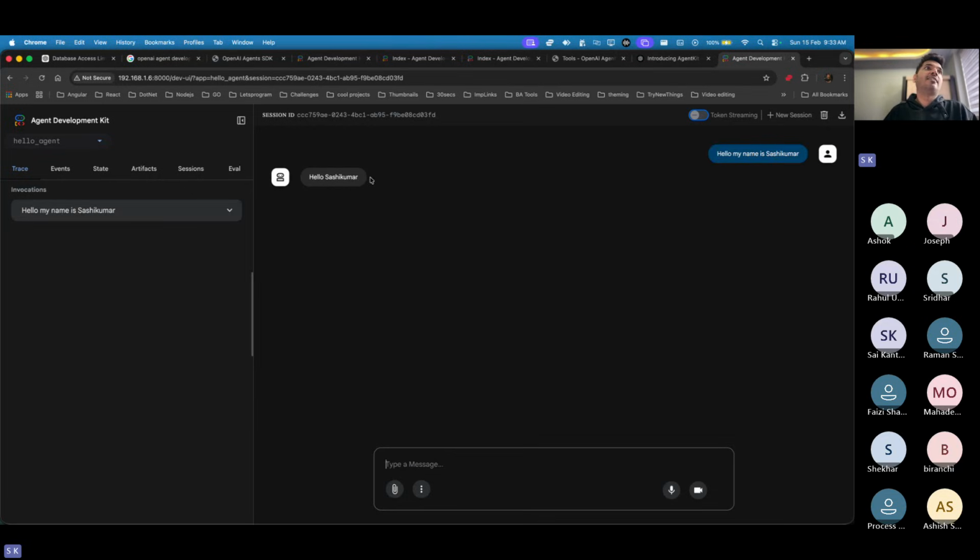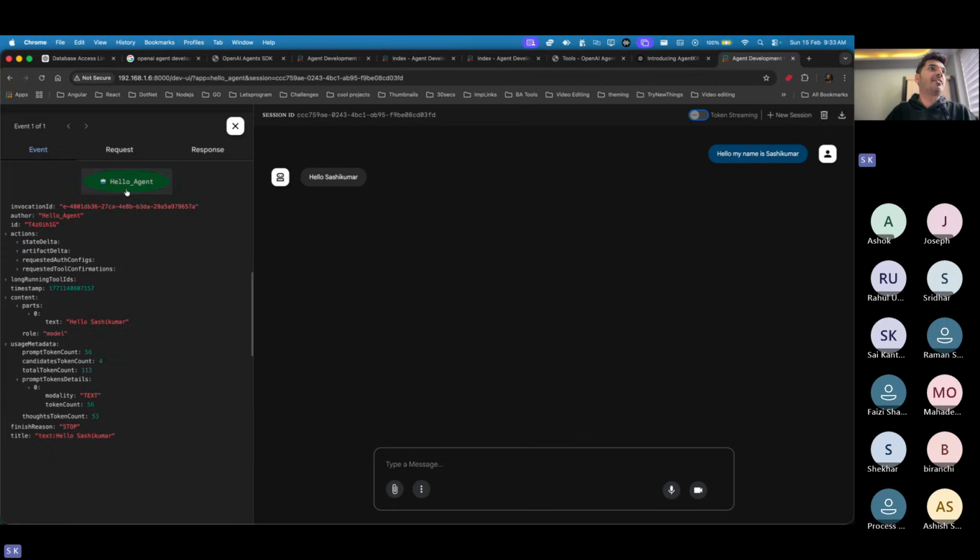Hello Shashi Kumar. So here you can find the events. This is the event I was talking about. Here we have the hello agent, the invocation ID, the state. This is how they communicate. Can you see content, parts, in that we have a text, and the role is model. For us the role was user, so that's how they communicate. So this is a protocol for how the agent and user communicate.